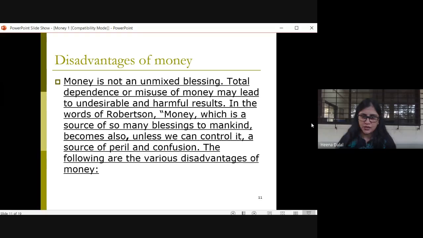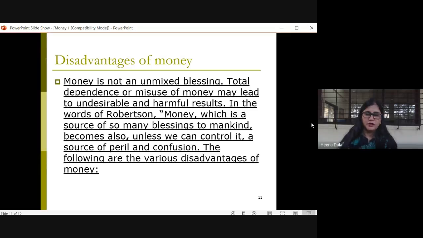Now we will see what are the disadvantages of money. As you all know, there are two sides of a coin, correct? So merits as well as demerits, right? So now we will study the disadvantages of money. Okay, so see, money is not an unmixed blessing.